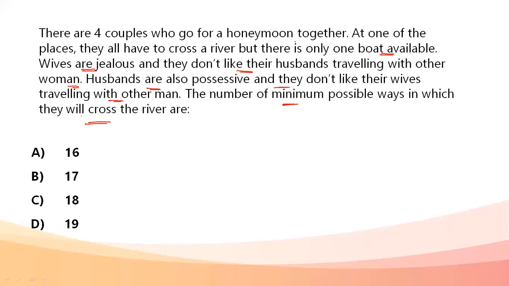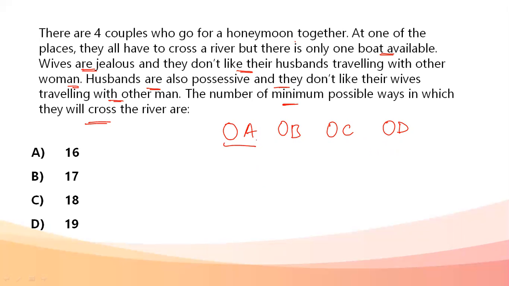Okay, now this is a question that comes up a lot of times, and it's a little critical question. So we are going to go by the method where women I'm representing by circles and men I'm representing by alphabets. So the first couple is circle A, circle B, circle C, circle D, four couples. Let's assume that the first couple crosses the river.